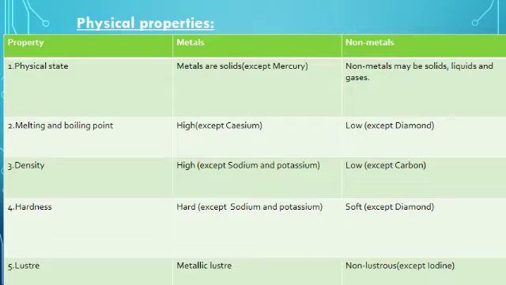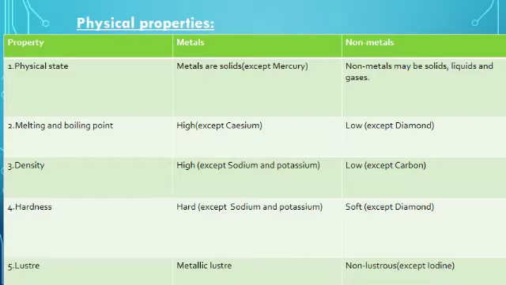And the boiling and melting point of metal is very high except cesium. Cesium metal has only 28.7 degree Celsius melting point. It means it melts at room temperature.